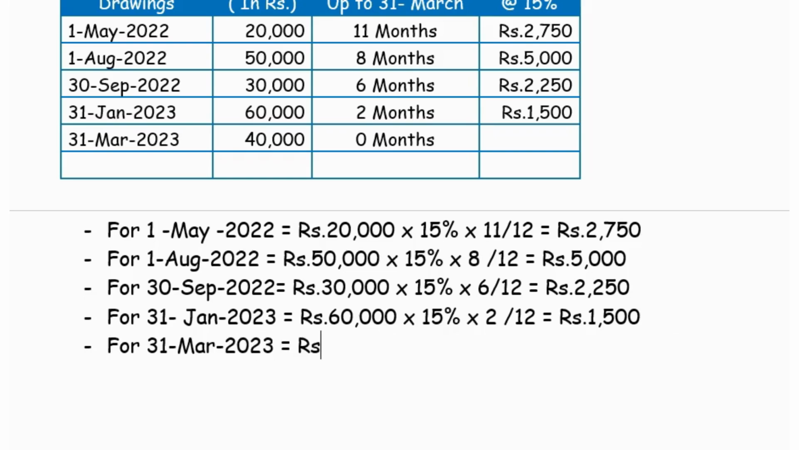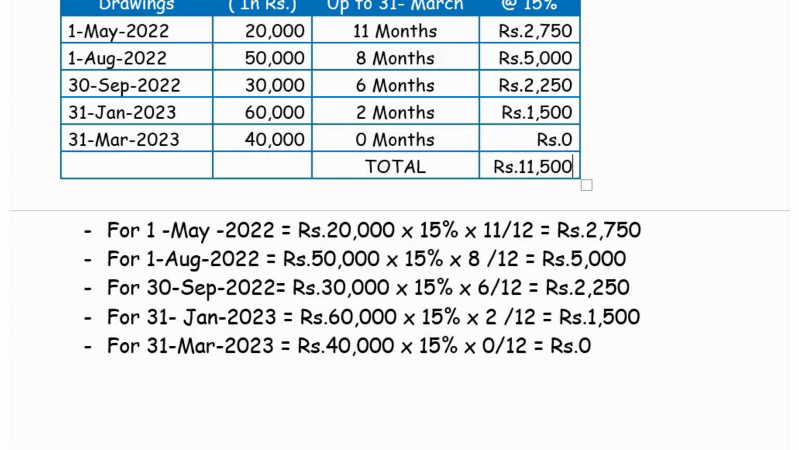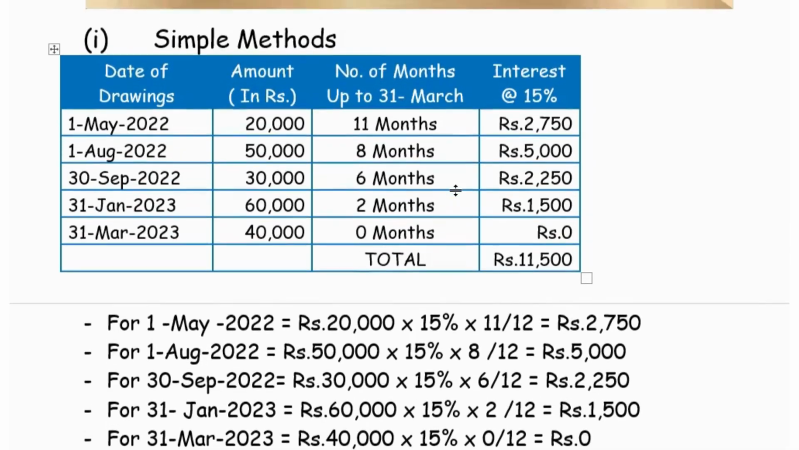And the last, 31st March 2023, the amount of withdrawal is 40,000. It is 15%, but 0 months. We don't have any interest for this drawing, so the amount is only 0. And when I am adding all the interest, the total interest chargeable in this case is rupees 11,500. This is how the interest is to be calculated on the simple method.